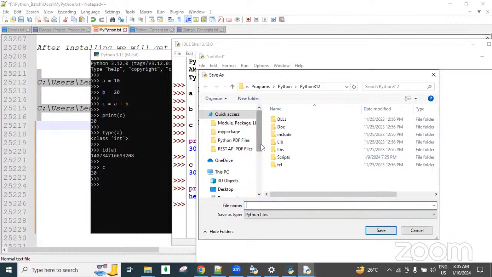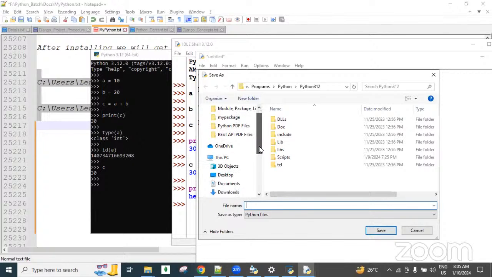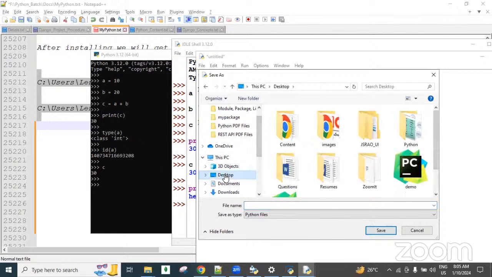Right now this is the 7 a.m. Python batch, so create a folder like Python 7 a.m. and in that we can create our file, save it there, and execute it. For today's session, I am going to create this file on the desktop, so I am selecting the desktop here.